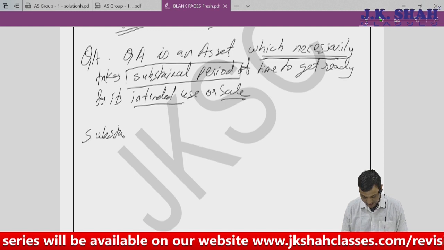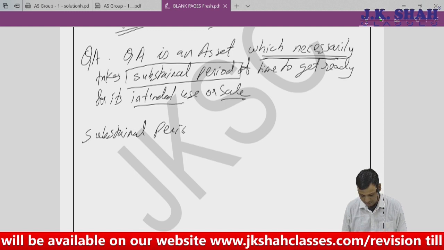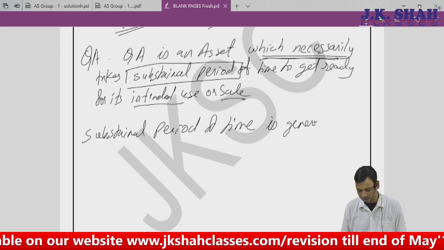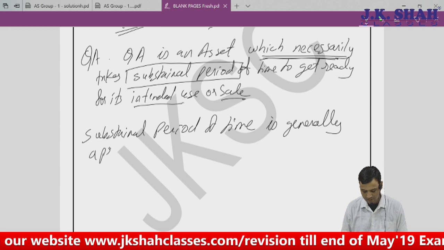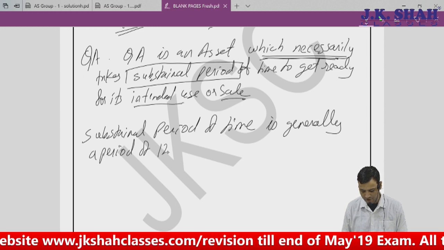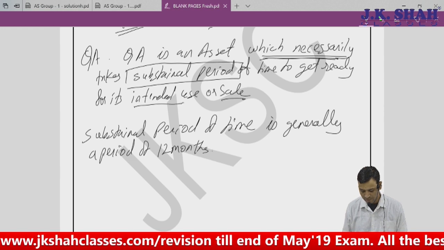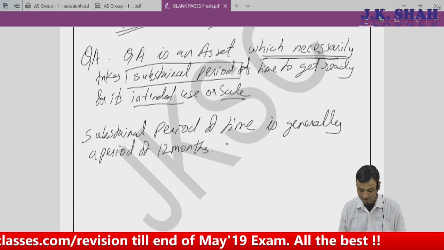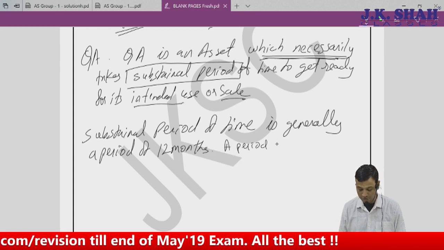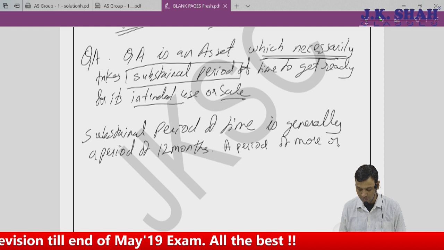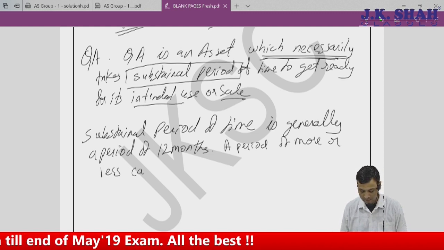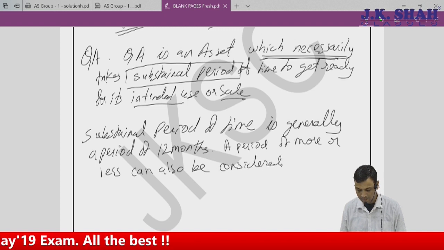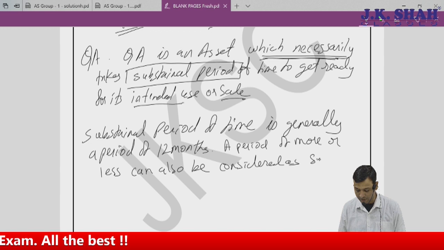So it says substantial period of time is generally a period of 12 months. Of course, a period of more or less can also be considered as substantial period of time.